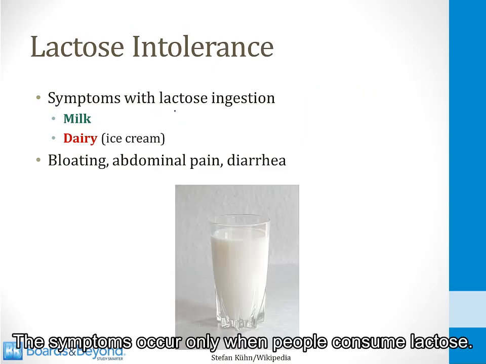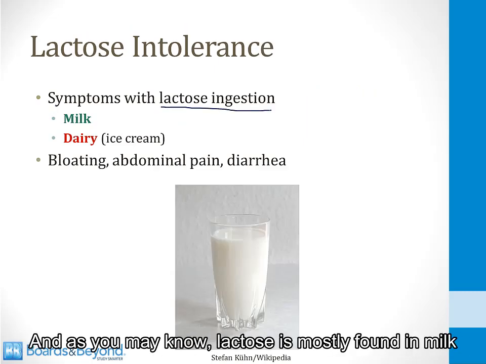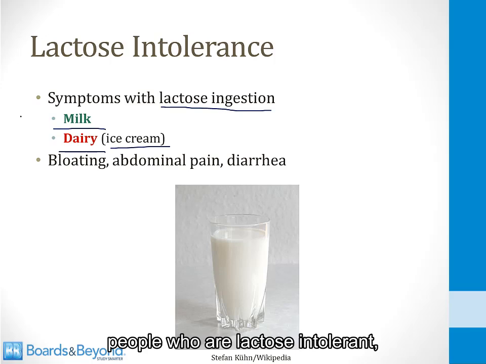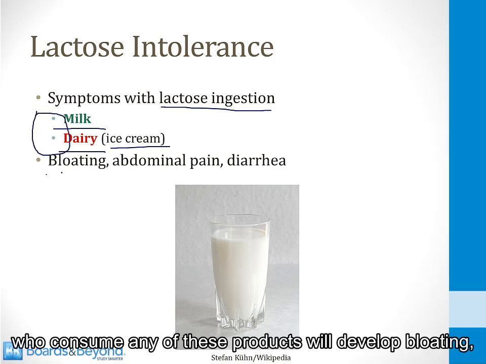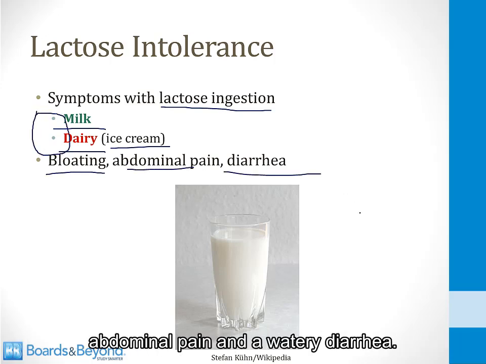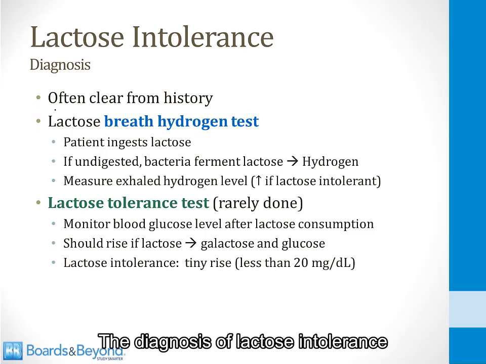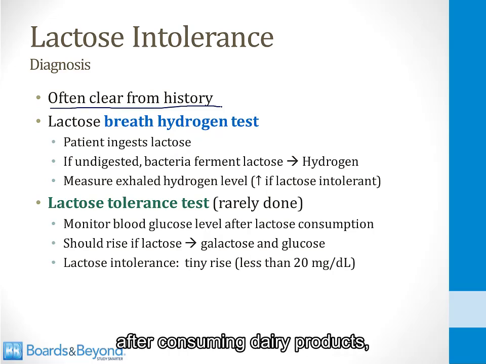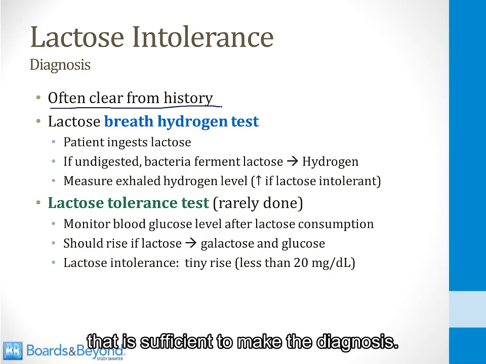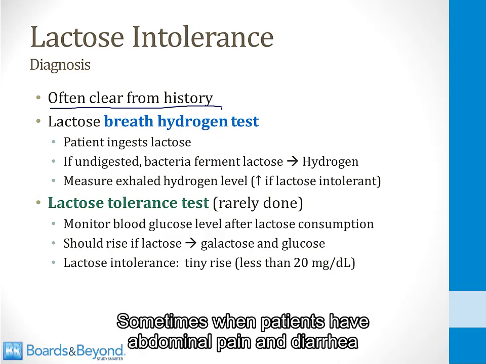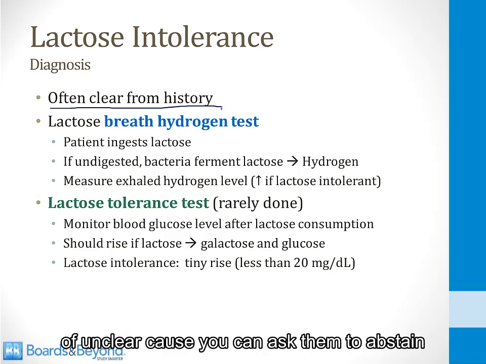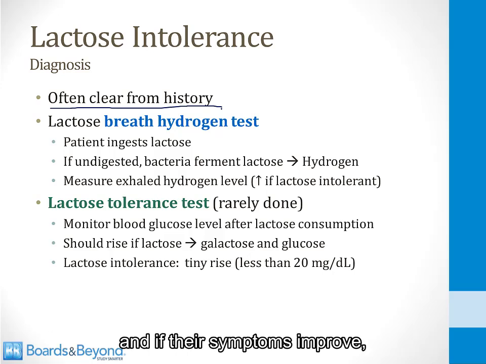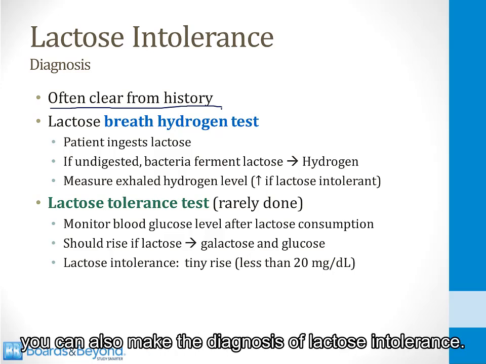The symptoms occur only when people consume lactose, and as you may know, lactose is mostly found in milk and other dairy products like ice cream. People who are lactose intolerant who consume any of these products will develop bloating, abdominal pain, and a watery diarrhea. The diagnosis of lactose intolerance is often clear from the history. If the patient reports abdominal pain and diarrhea after consuming dairy products, that is sufficient to make the diagnosis. Sometimes when patients have abdominal pain and diarrhea of unclear cause, you can ask them to abstain from consuming dairy products for a week or two, and if their symptoms improve, you can also make the diagnosis of lactose intolerance.